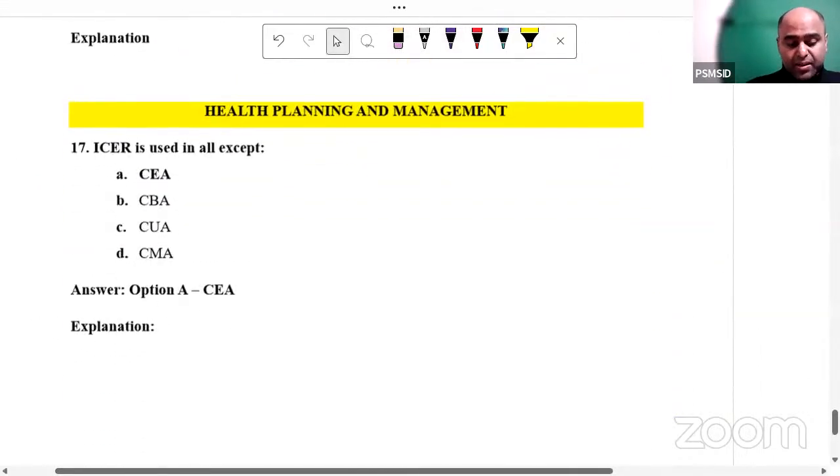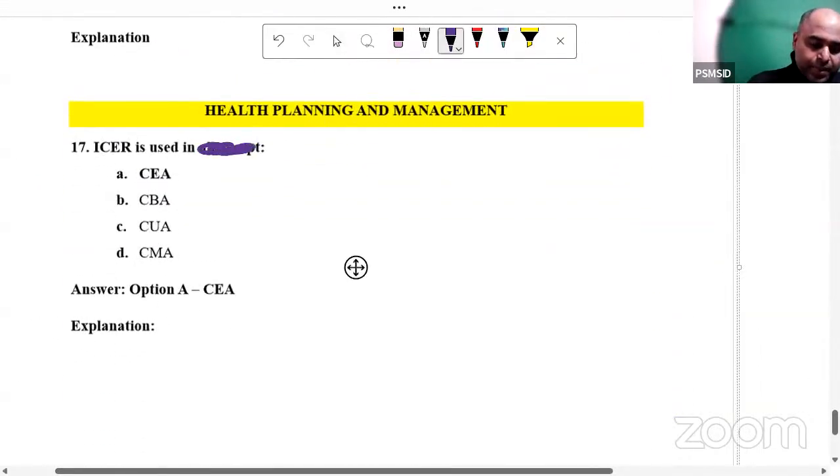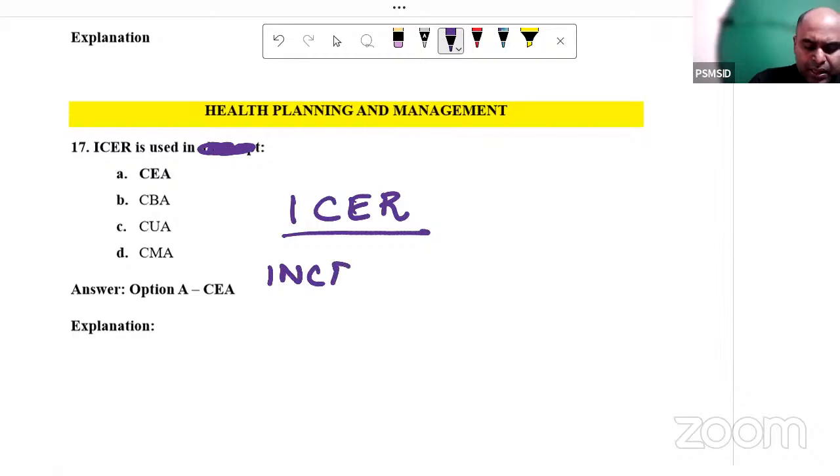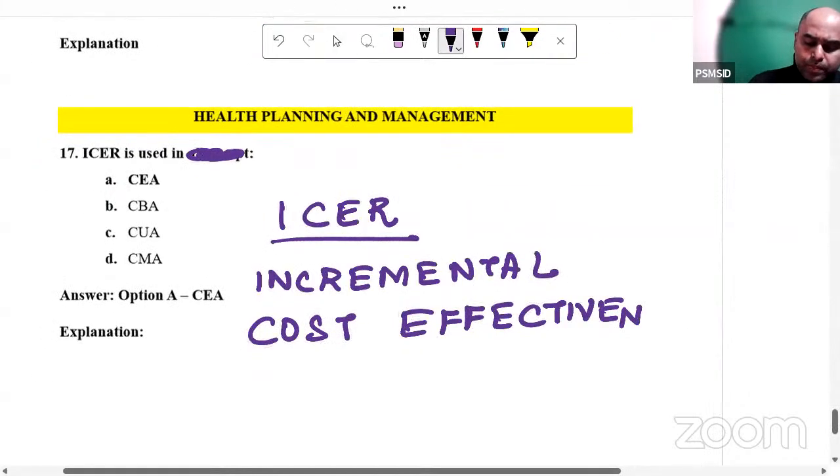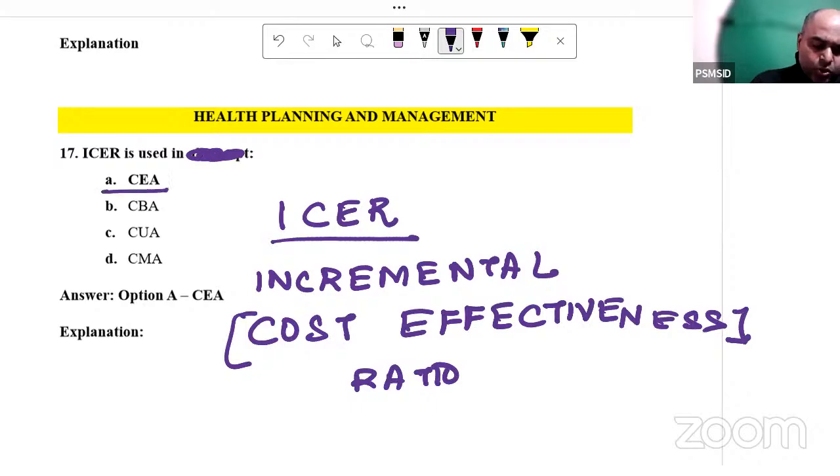Okay. INICET is used in... Yes, the answer was cost-effective analysis. Now, what is ICER? It is the incremental cost effectiveness ratio. The name itself tells you cost effectiveness. So the answer to this question was cost effective analysis.